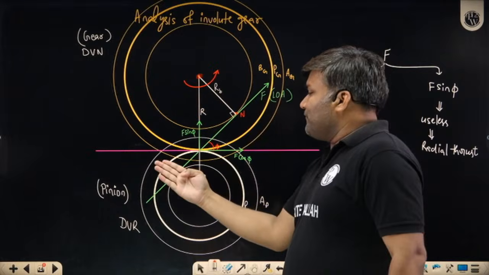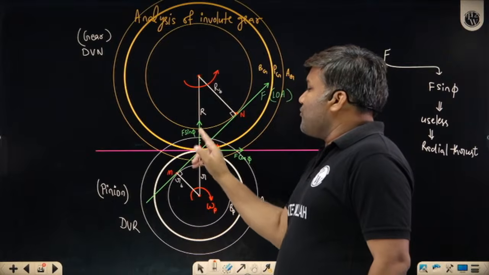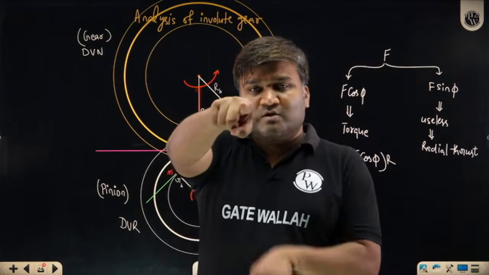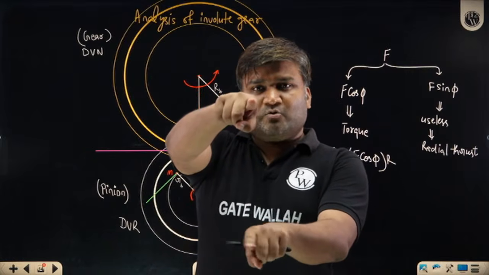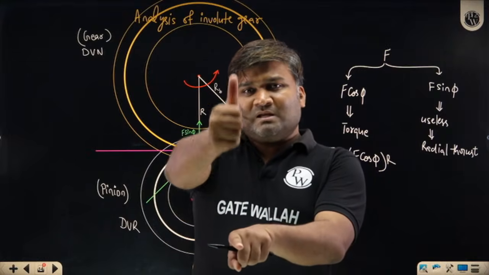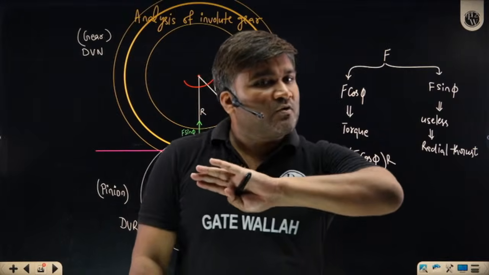So whatever forces I have applied, one component is in this direction, and this force is actually applied on the shaft. We have one shaft towards you, one shaft towards you. The gear and pinion teeth have applied force, and one force component is applied on the shaft. It is trying to separate the shaft. Radial thrust. It is of no use to me.